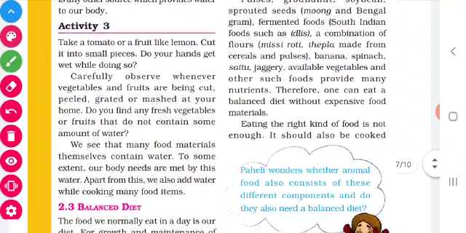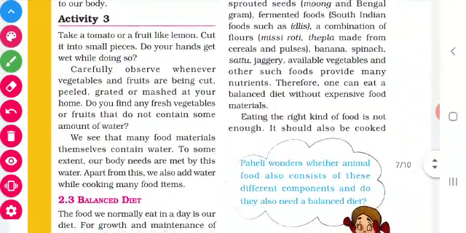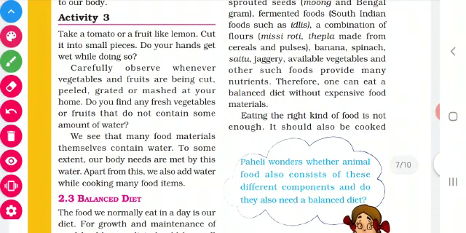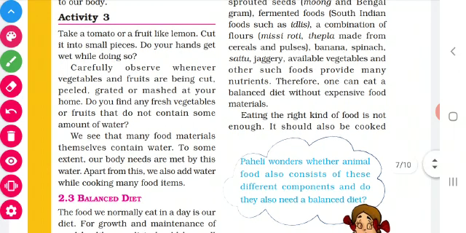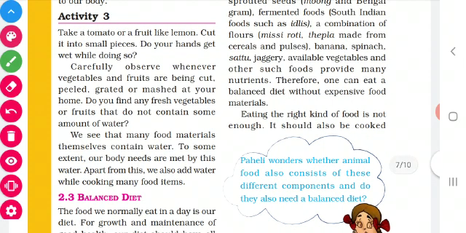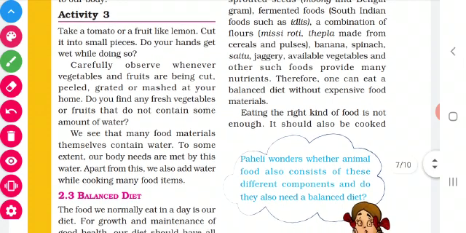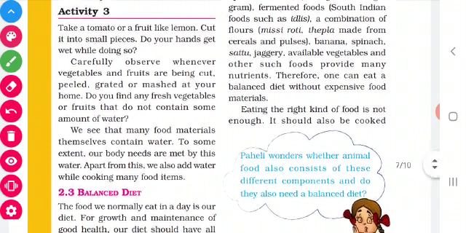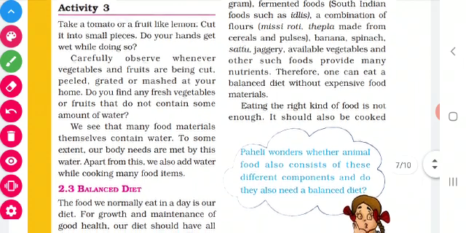Take a tomato or a fruit like lemon. In your house you will be having tomato or lemon, no? Take that and cut into small pieces. When you cut the tomato, what do you feel? You can see that water is coming out, isn't it? So what does it mean? All the fresh vegetables or fruits contain water.